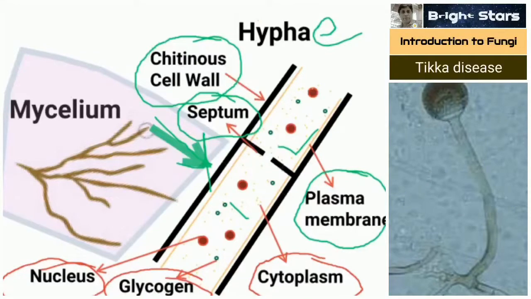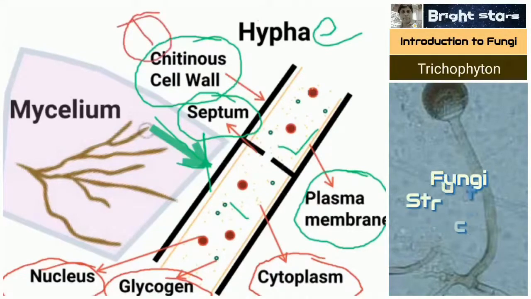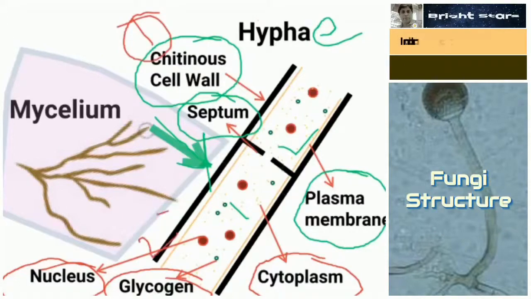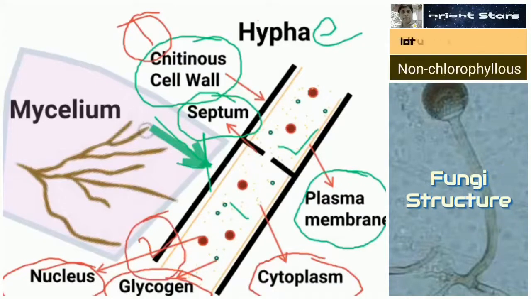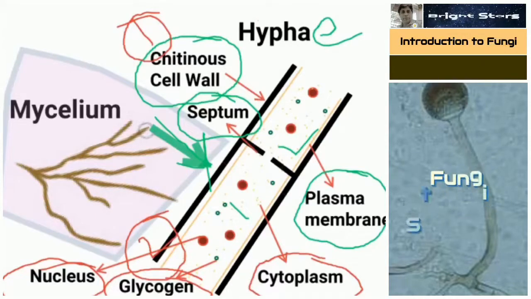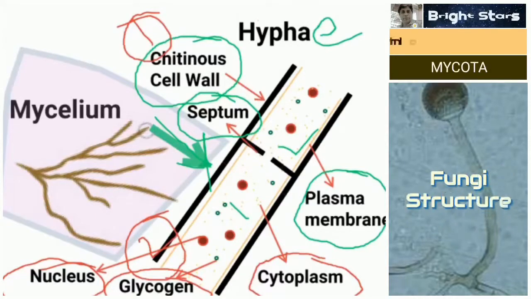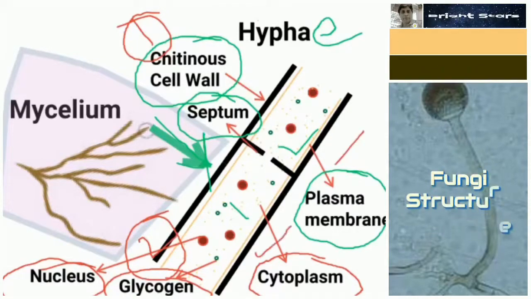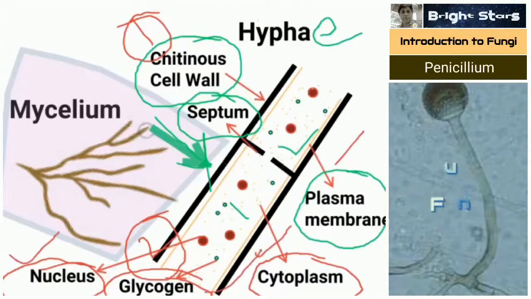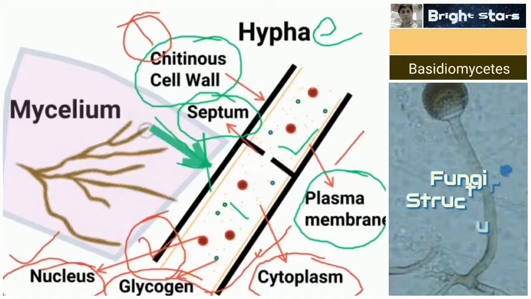One is the presence of a chitinous cell wall. Second is the presence of glycogen. In plants you can find starch, whereas in fungus glycogen is present as a reserve food material. So a fungal hypha consists of a cell wall, inner to the cell wall a plasma membrane, inner to the plasma membrane cytoplasm. Inside the cytoplasm, a number of nuclei and glycogen reserve food material are present.